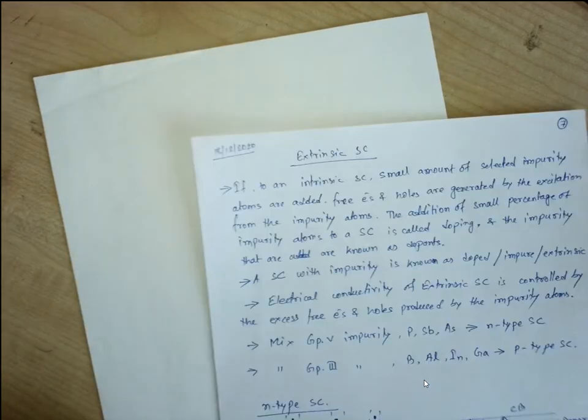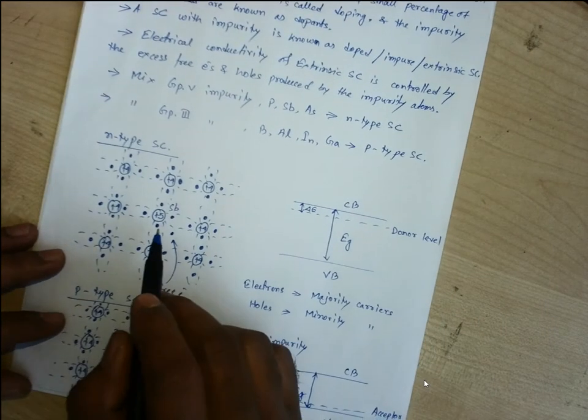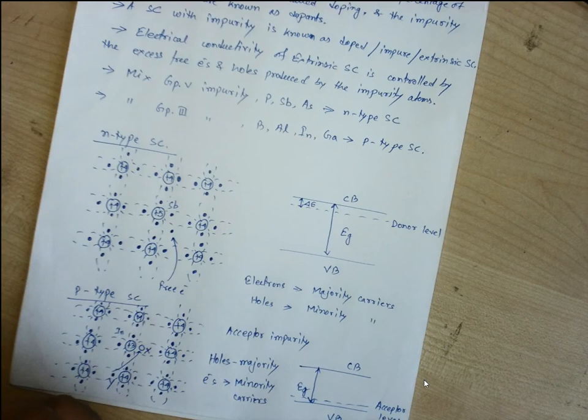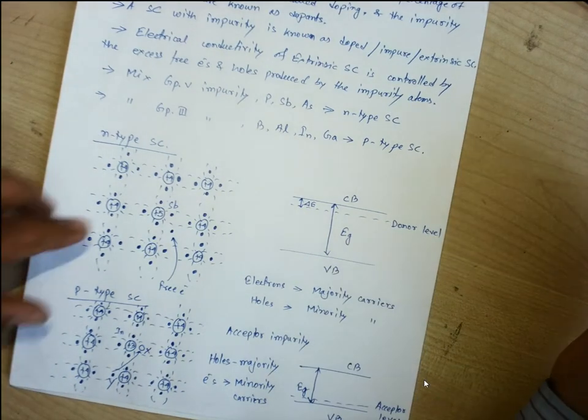Now let us consider a case where a semiconductor is doped with both donor and acceptor impure atoms. When this impure atom donates an electron, it becomes a positive ion.